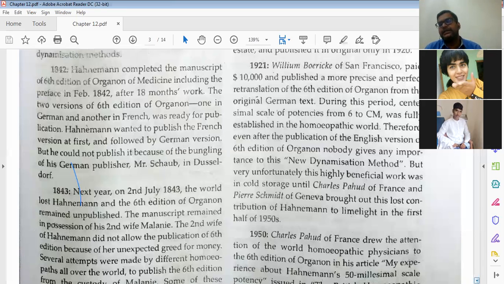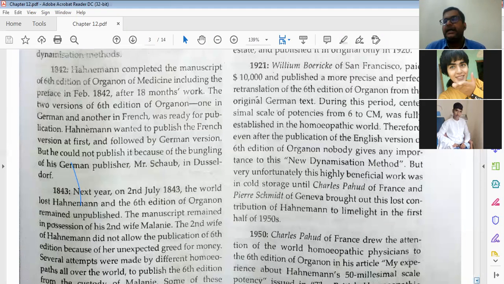Whatever he had written, the 6th edition of Organon, remained unpublished. He died on 2nd July 1843, and he was too old at that time; in 1842 all the things were commanded by his second wife.